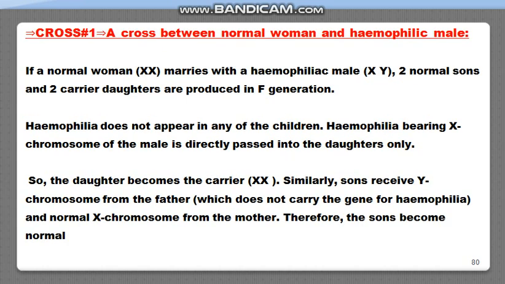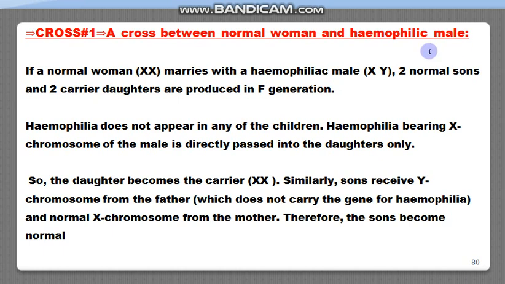So first of all, we will study the cross between a normal woman and the hemophilic male. So if a normal woman marries a hemophilic male, then what happens? How is it transmitted, how is it inherited?